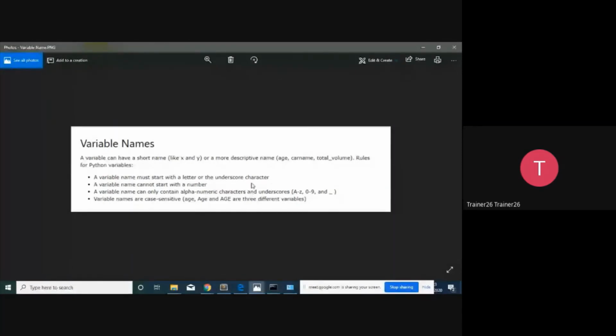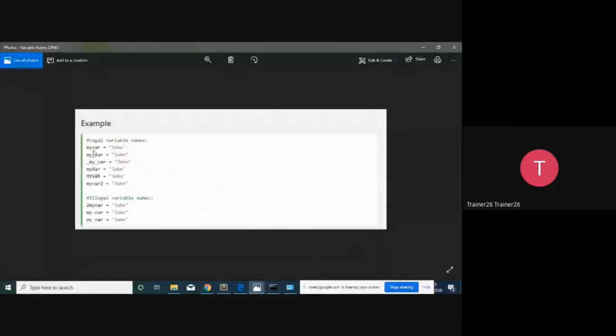So valid names are, these are the legal names you can give in Python, that is myvar equals John, and my_var, और underscore से भी start कर सकते हैं, number हो सकता है, but number से start नहीं कर सकते. आपको ये ध्यान होगा, hyphen नहीं दे सकते, space is not allowed over here, only one special character is allowed.